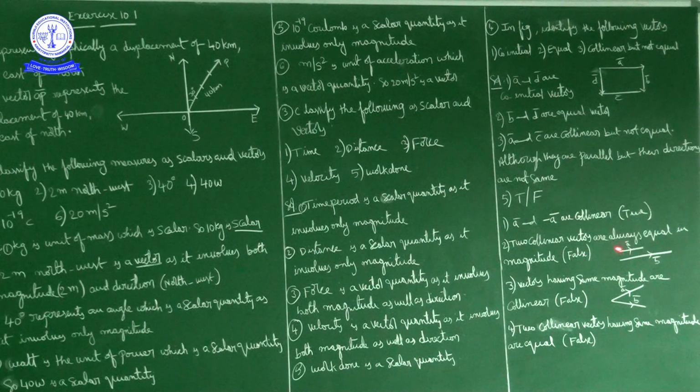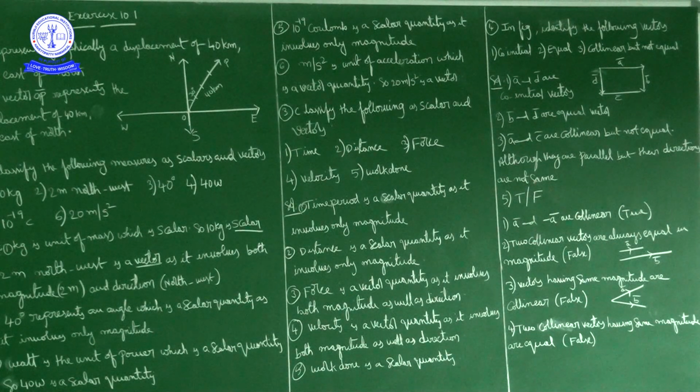Now if you observe here, A bar and B bar are collinear vectors because they are parallel. These two are collinear vectors, but if you observe, the magnitude of A bar and the magnitude of B bar are different. So the given statement is a false statement. Collinear vectors are the vectors that are parallel to the same line.